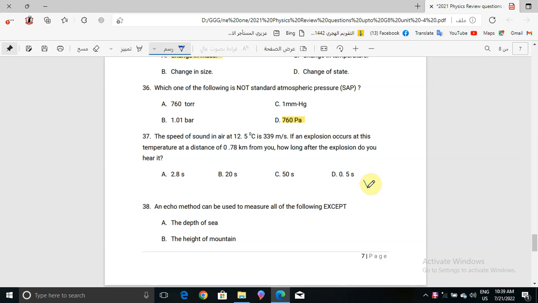It will be V equal to S over T, and then T is equal to S over V, right? So the correct answer for question number 37 will be choice A. Actually, it will not be 2.8, it will be 2.3. So the correct answer for question number 37 will be choice A.